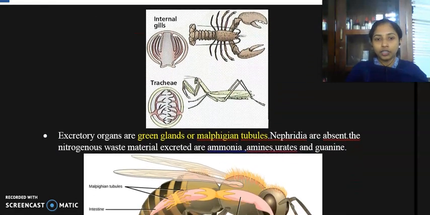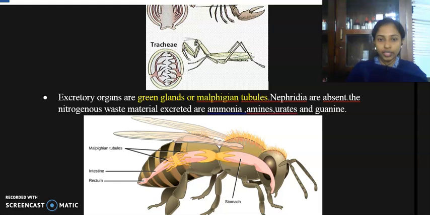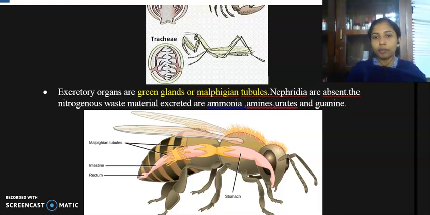Next, excretory organ. The excretory organs are green glands or Malpighian tubule. Here is the structure of Malpighian tubule. It possesses different tubular parts. This is the Malpighian tubule, which is seen in the abdominal area, and nephridia are absent.